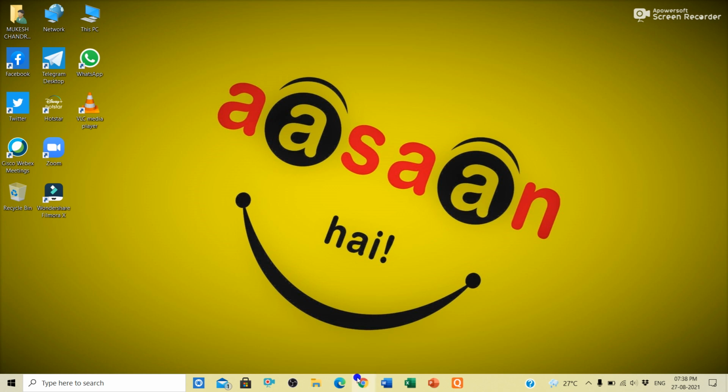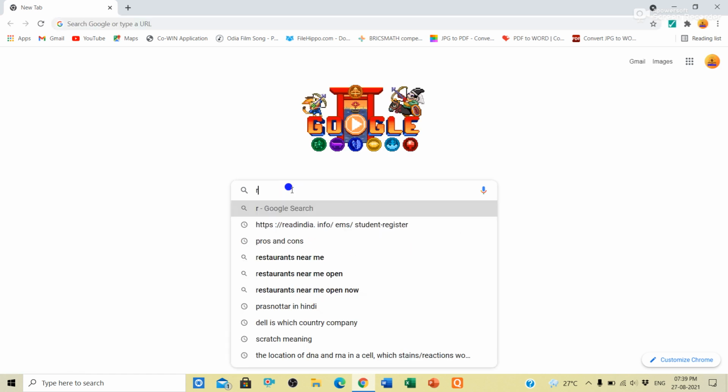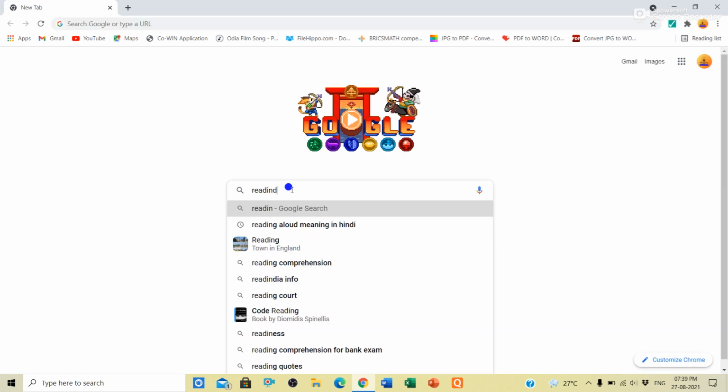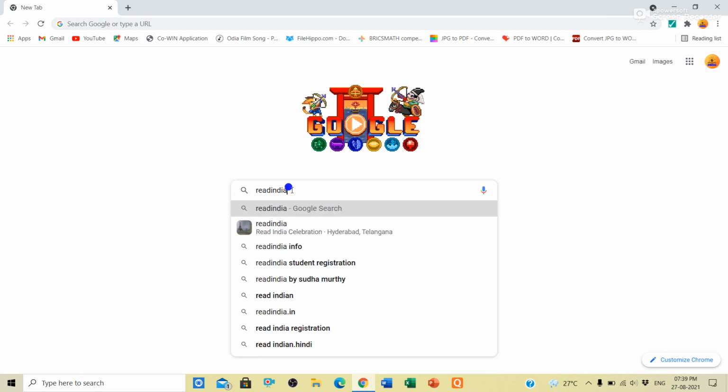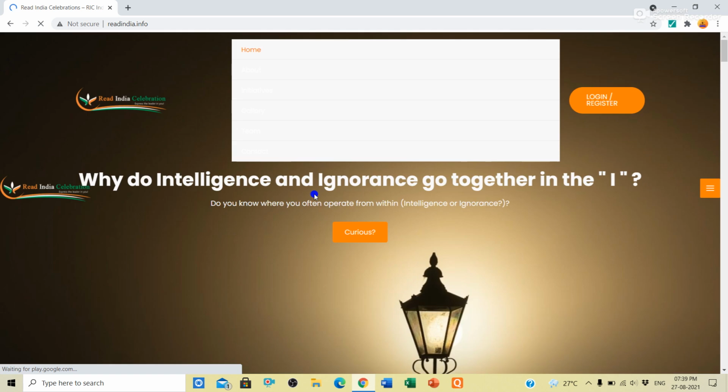For that, you have to go to a website. You will type the website, that is Read India, READINDIA dot info. So this is the website. You have to type readindia.info. Then you will go to the website readindia.info.